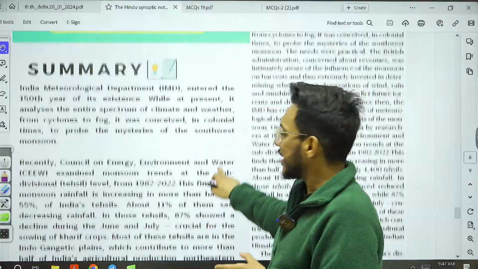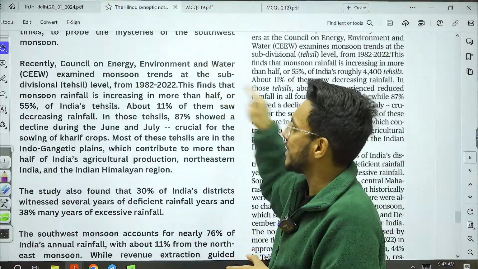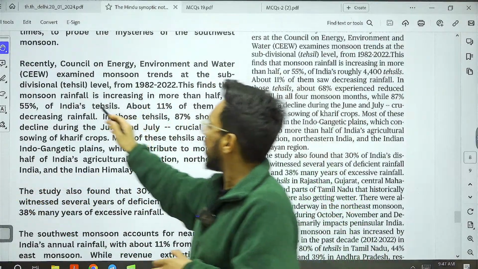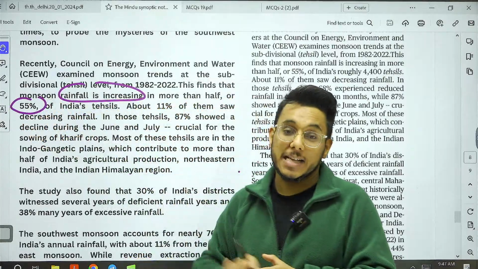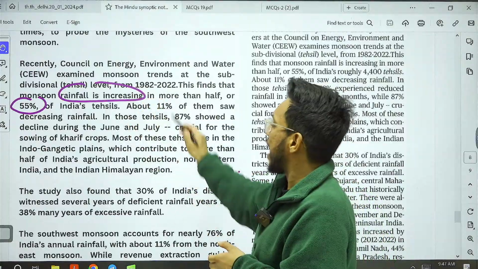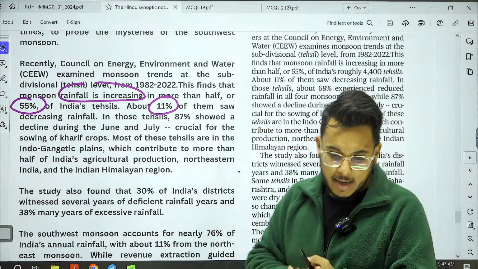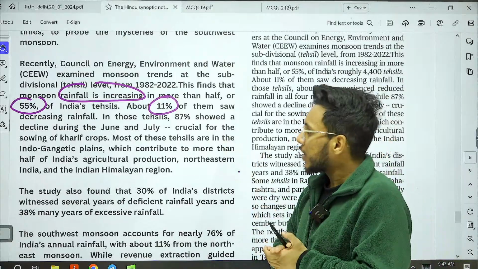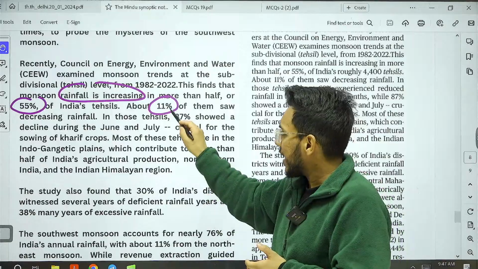Also, guys, understand this particular thing, that this data has analyzed the rainfall patterns at the tehsil level, and according to the data, rainfall is increasing in more than 55% of India's tehsils, and rainfall is declining in 11% of the tehsils. Also, the article is saying this particular thing, that wherever the rainfall has declined, okay, in the 11%.